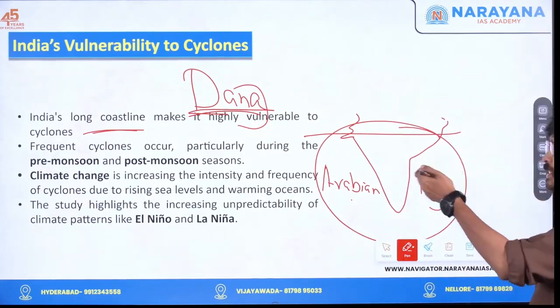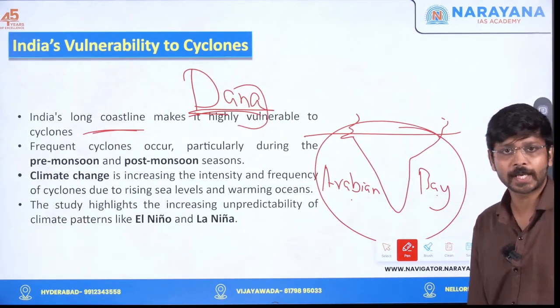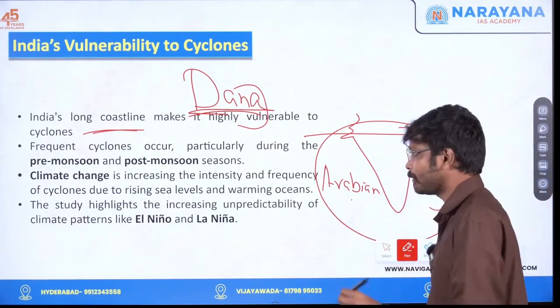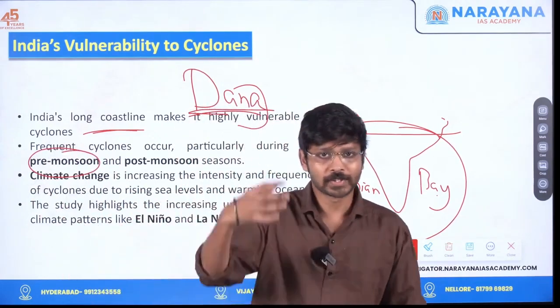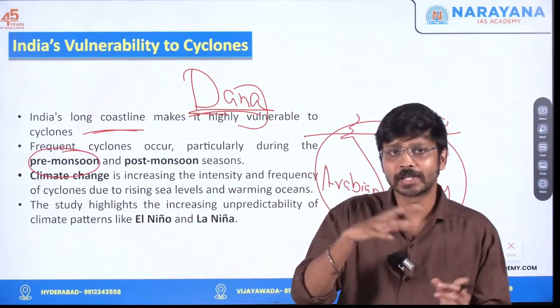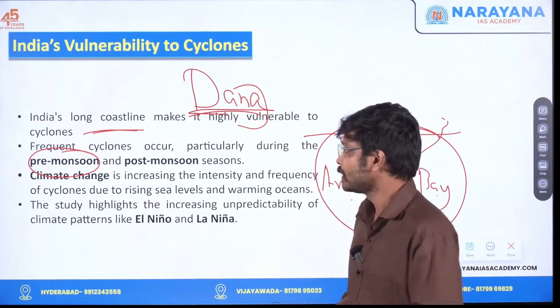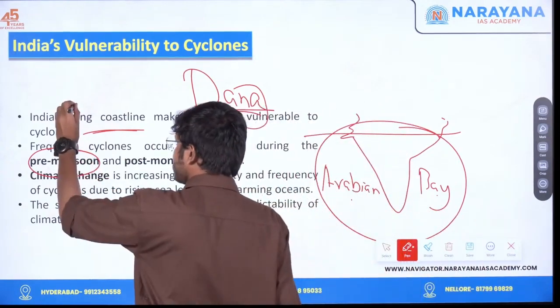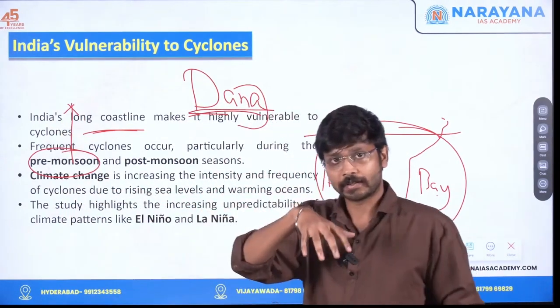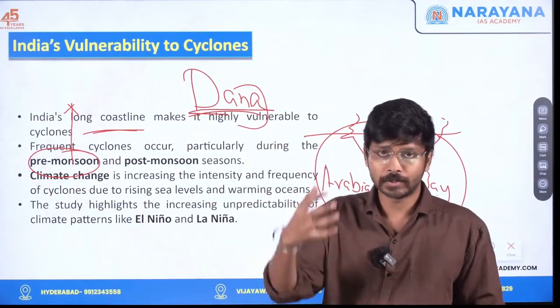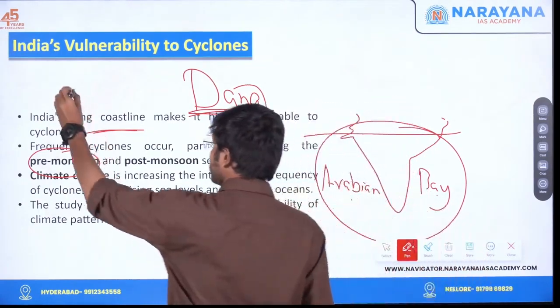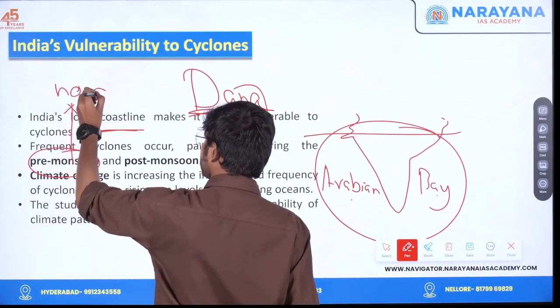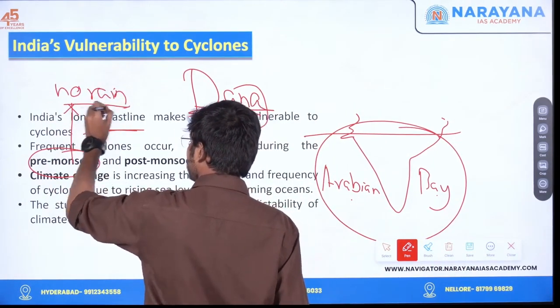Now, frequent cyclones occur particularly during the pre-monsoon and post-monsoon seasons. So why will cyclones occur in the pre-monsoon season? Monsoon means rains will be coming and the waters will be cool. Pre-monsoon means no rains, no cold water, so the waters will be hot.